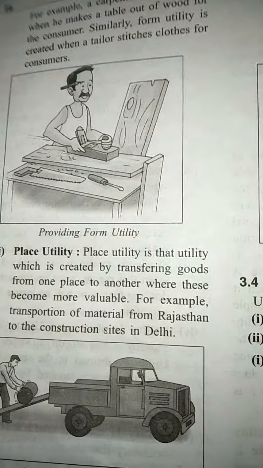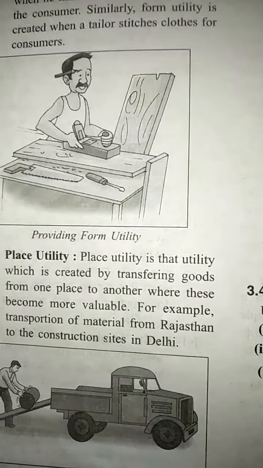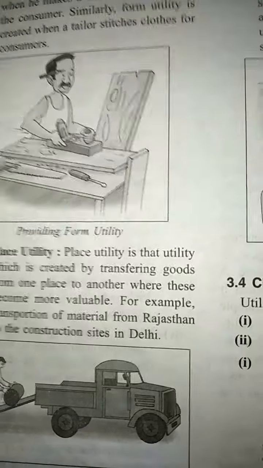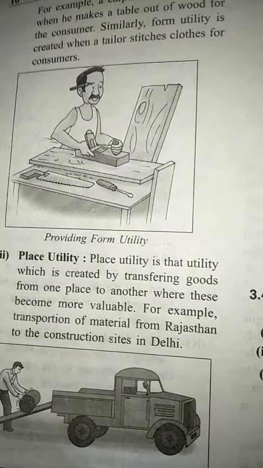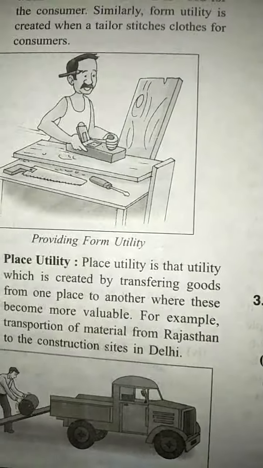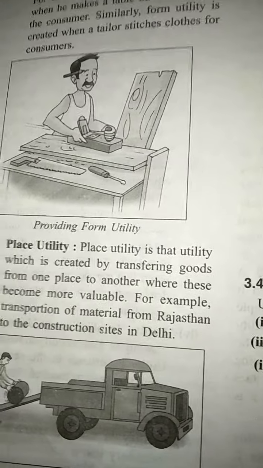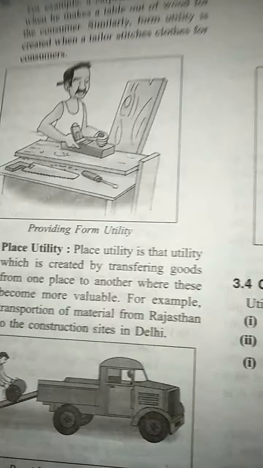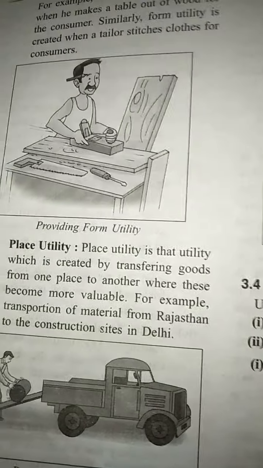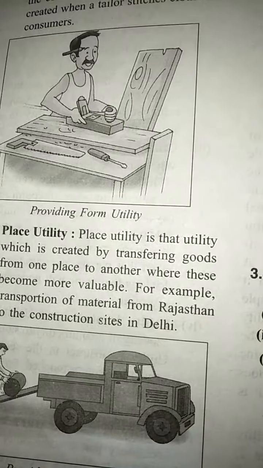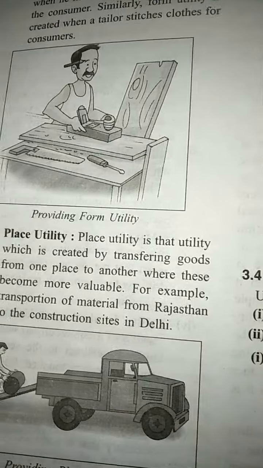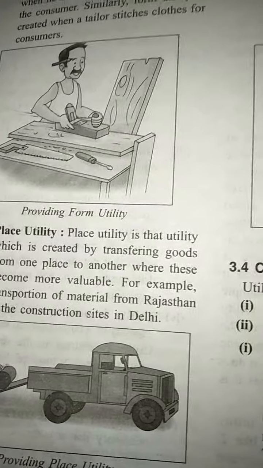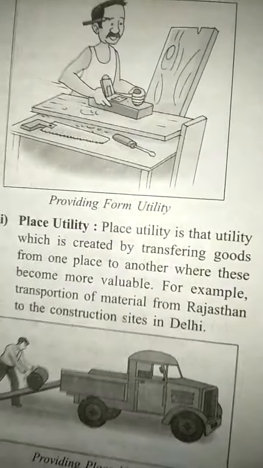Place utility is that utility which is created by transferring the goods from one place to another. You just see that sand is there. In Rajasthan, there is so much sand. There is no utility in Rajasthan, but when the sand is moved or transferred to a construction area, that creates the utility of the sand.